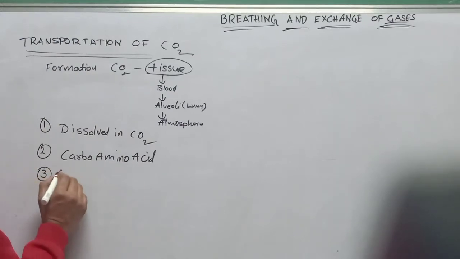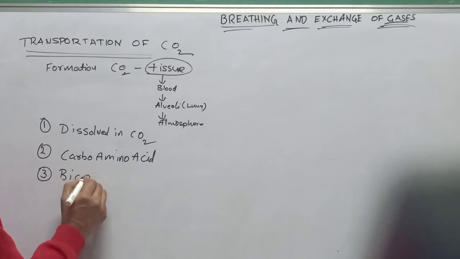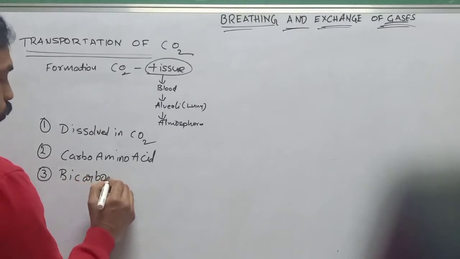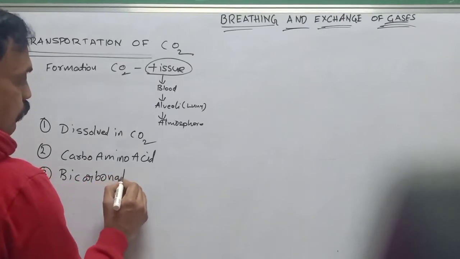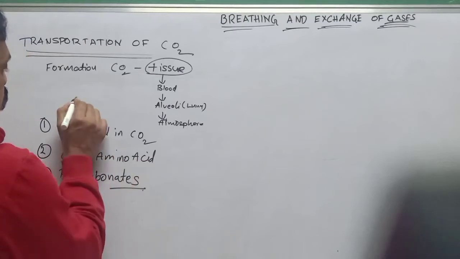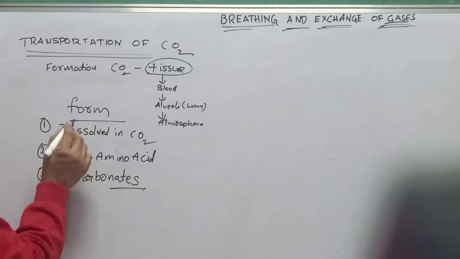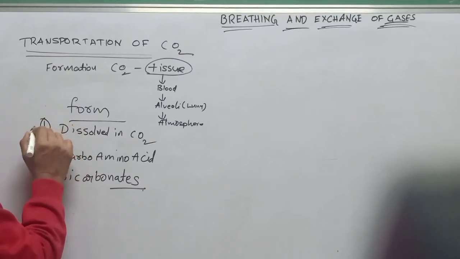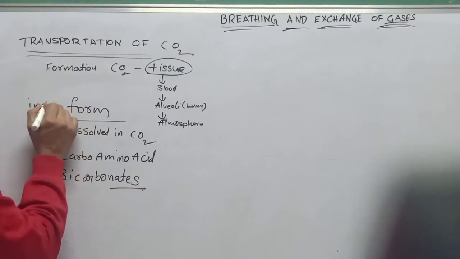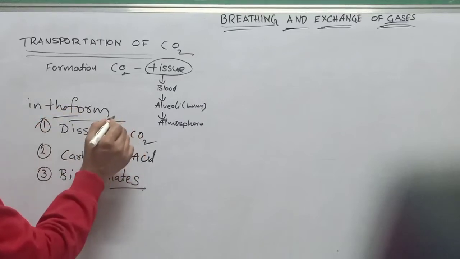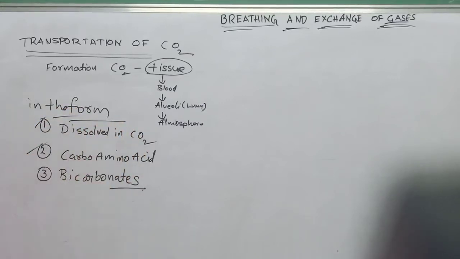The third way, very important, is in the form of bicarbonates. That means carbon dioxide travels in our body as dissolved carbon dioxide, as carboamino compounds, and as bicarbonates.